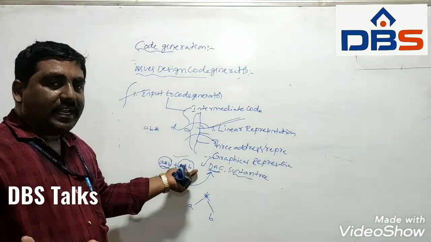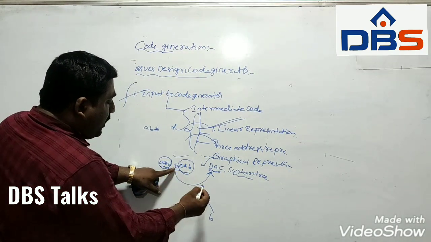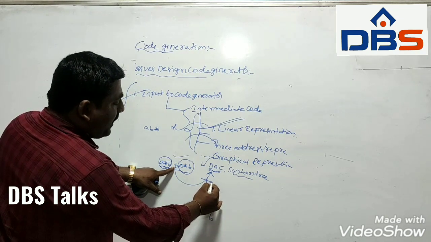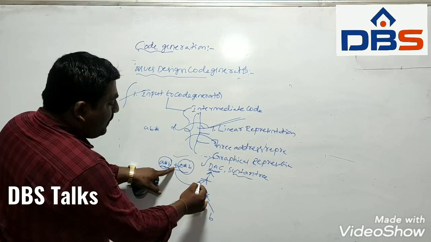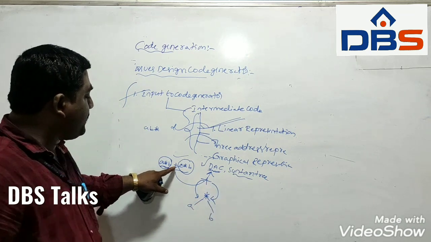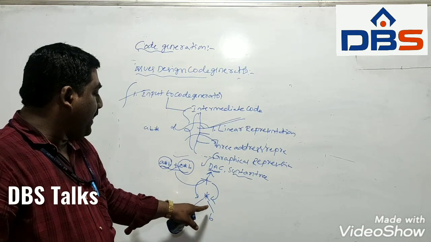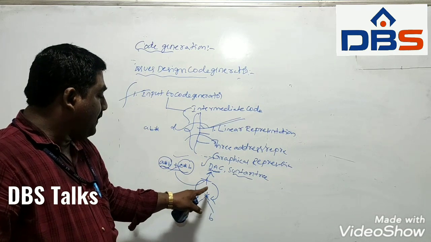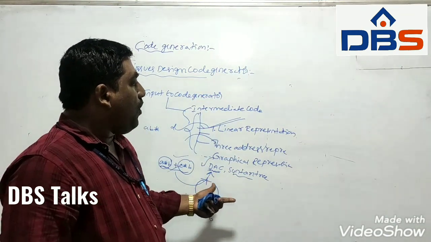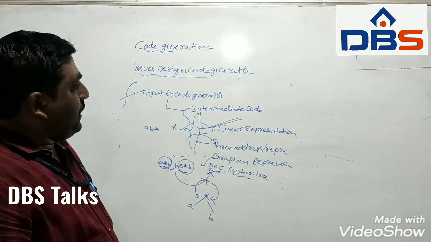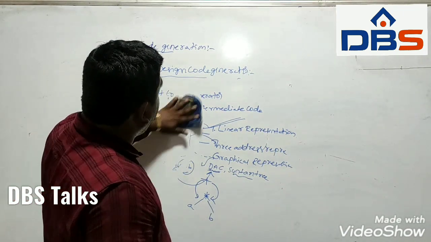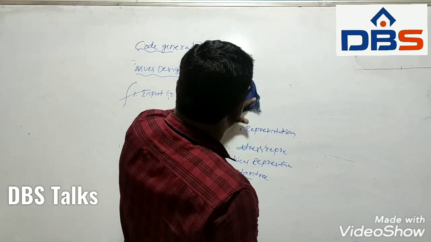When plus is executed, this becomes the left child and the same node becomes the right child. That means plus of A star B and A star B. So these are the three ways of representing the input to the code generator. This is the first issue. Now the second one, target code.